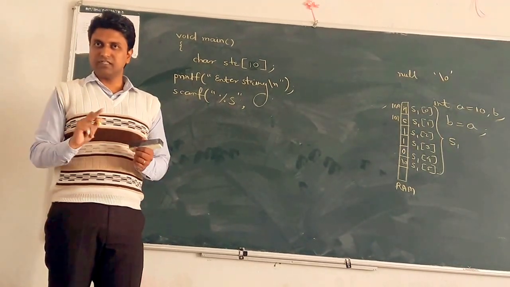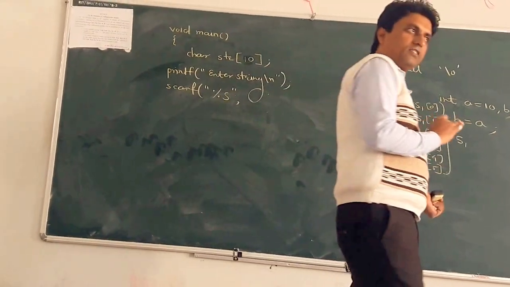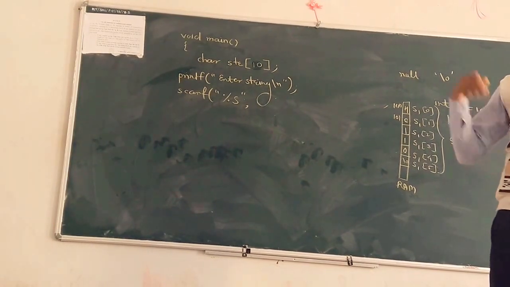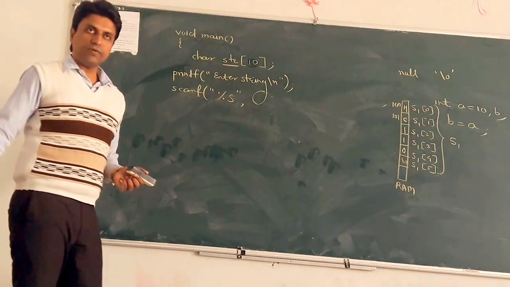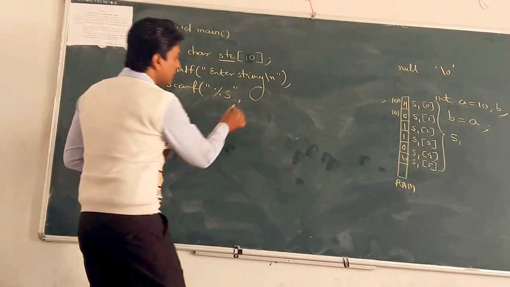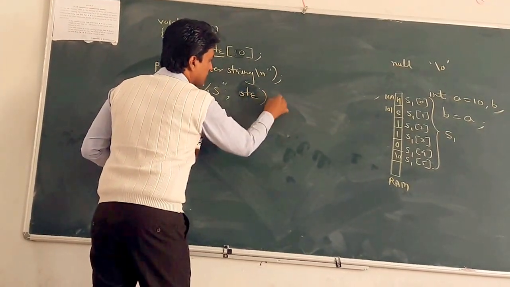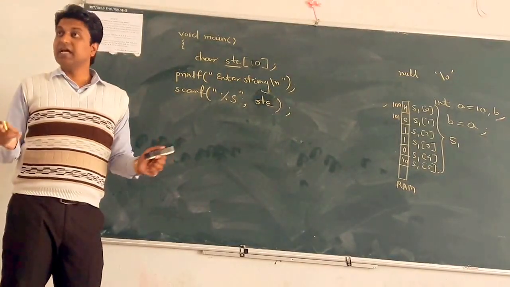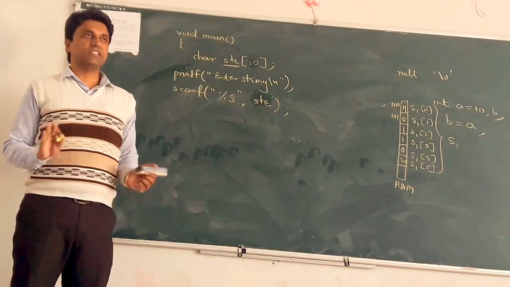Clear on the difference? While scanning integer, float, double, long type numbers or a single character, we write an ampersand before the variable name. But here, what is the variable name? str is the variable name. No need to write an ampersand before str. So only write str. And if you write the ampersand, it gives you ambiguous results.